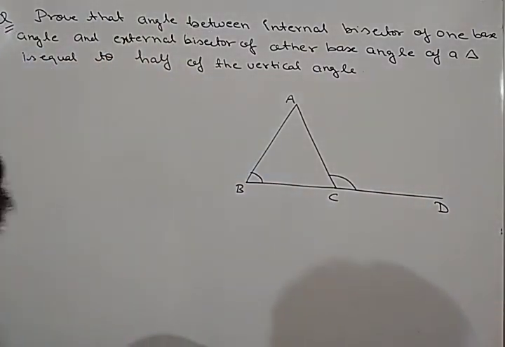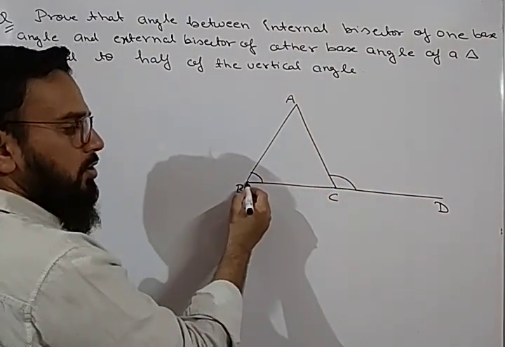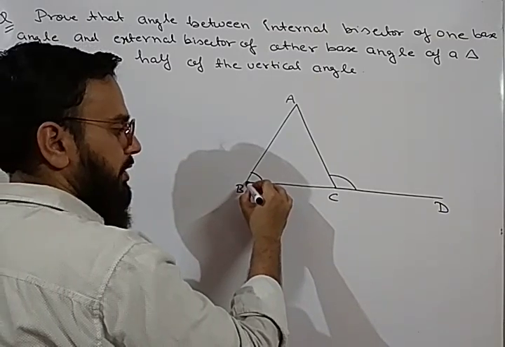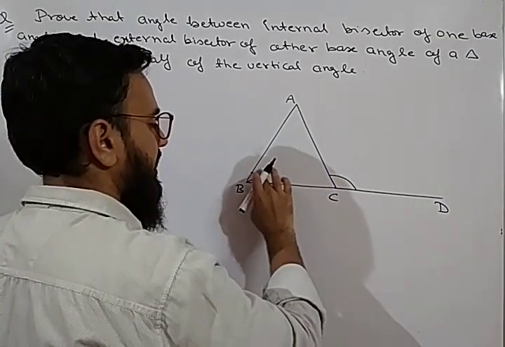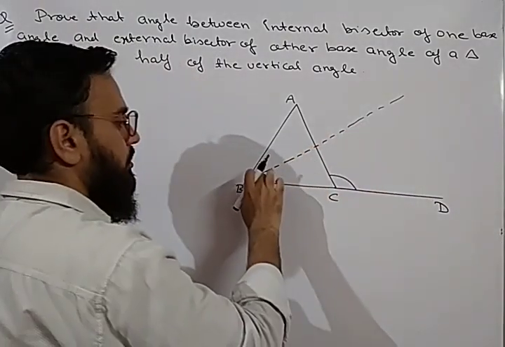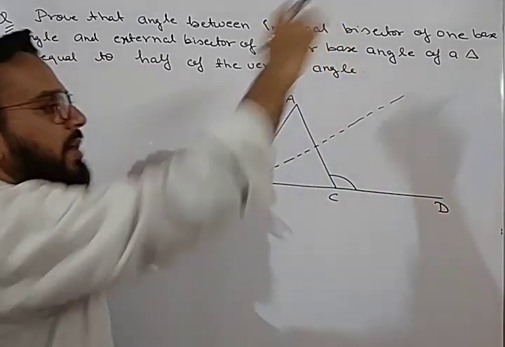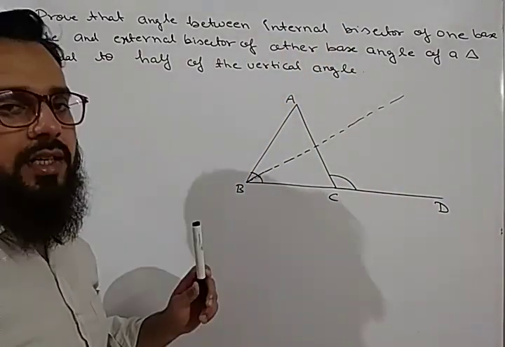If we take the internal bisector of angle B, suppose this is the angle bisector of angle B. So we have drawn this. This is the angle bisector of angle B, internal angle. We can say it internal bisector.